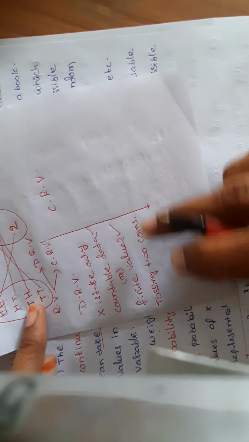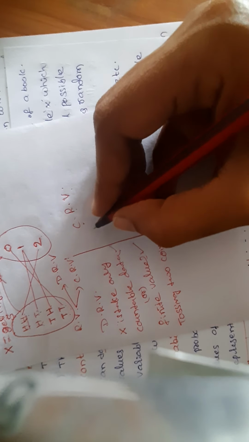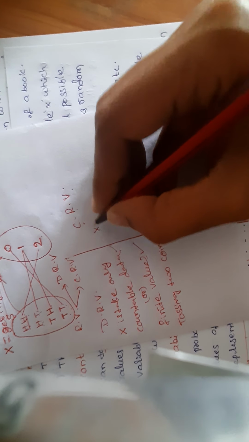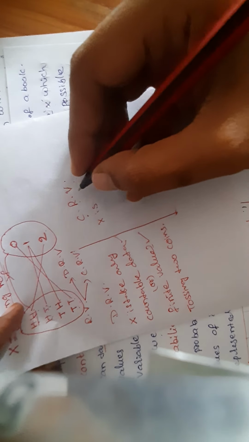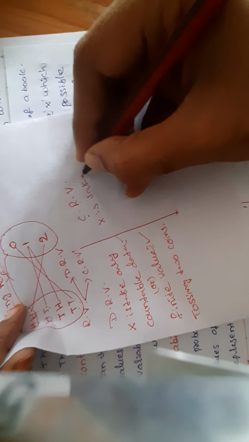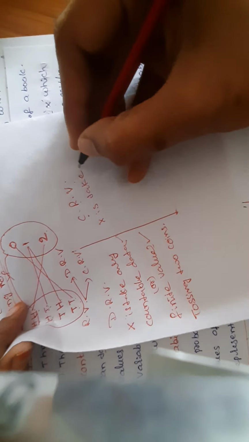Next, continuous random variable is nothing but X is a random variable which takes values continuously.